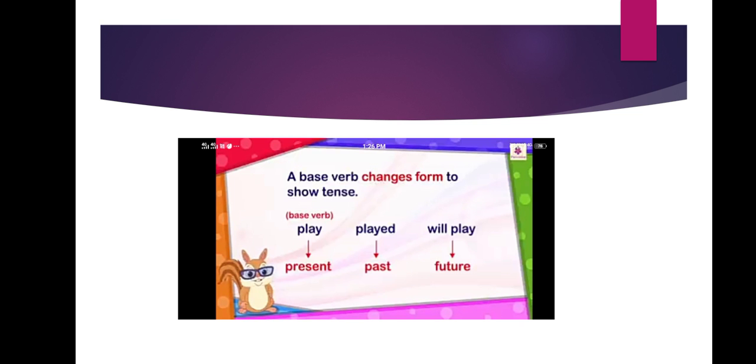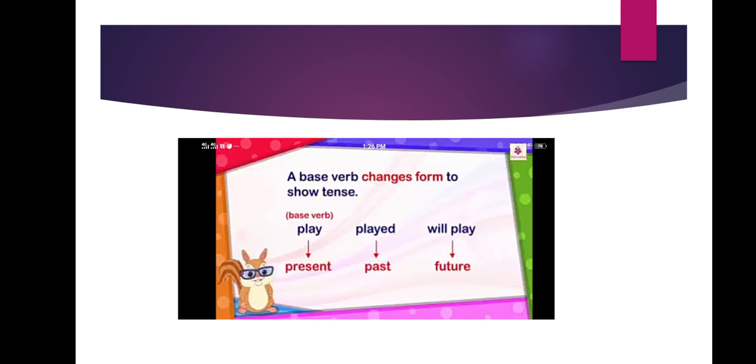notebook. A base verb changes form to show tenses. For example, the base verb play is the present tense. The past tense will be played. I played a cricket match yesterday. I played carom yesterday. I played chess in the morning. Now the future tense. How? I will be playing for a tournament after the lockdown.